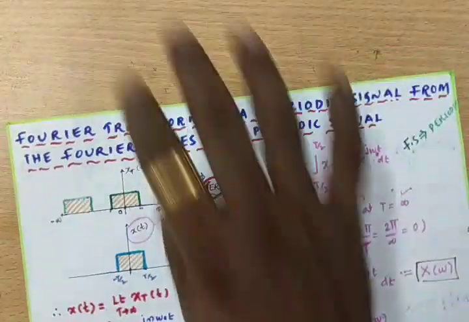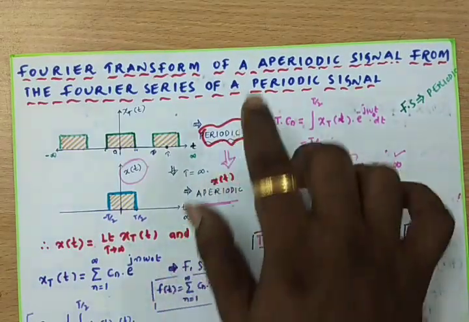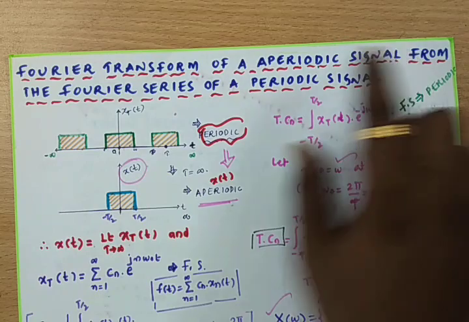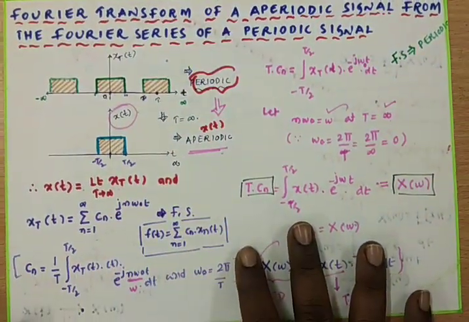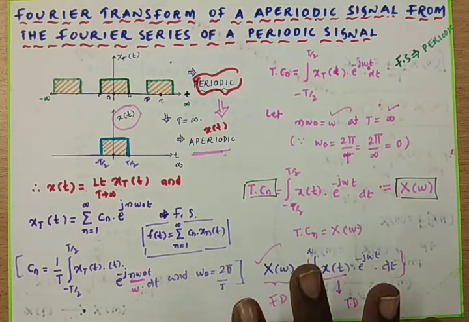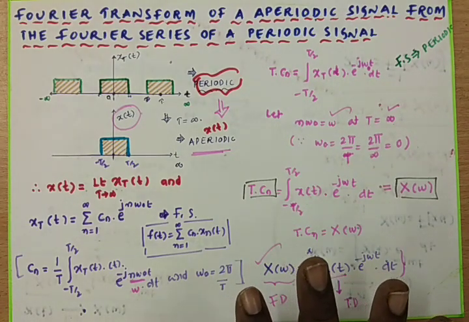That means the Fourier transform can be obtained from the Fourier series of a periodic signal. Likewise, you can go with the complete Fourier transform derivation. Thank you, students. Thank you.